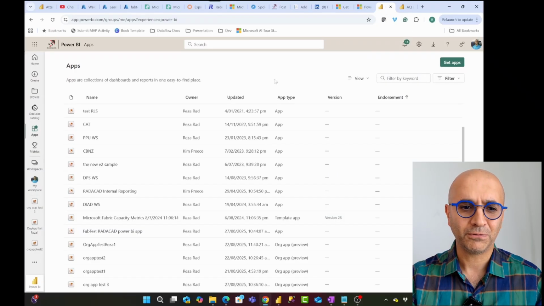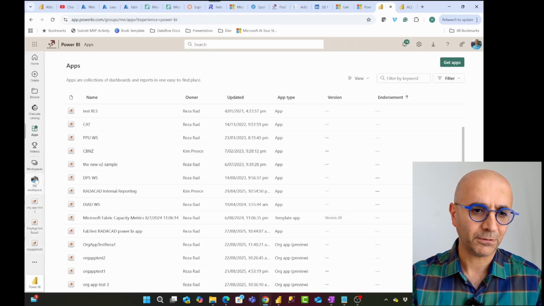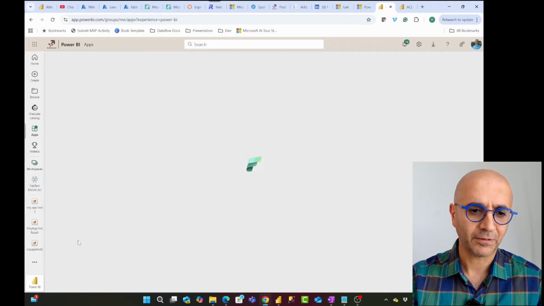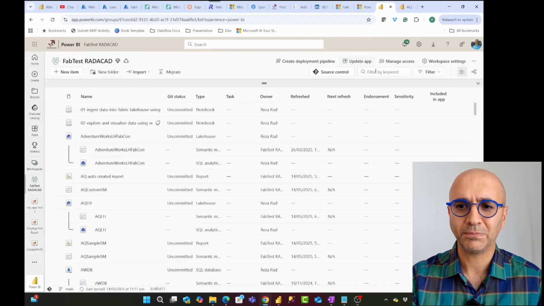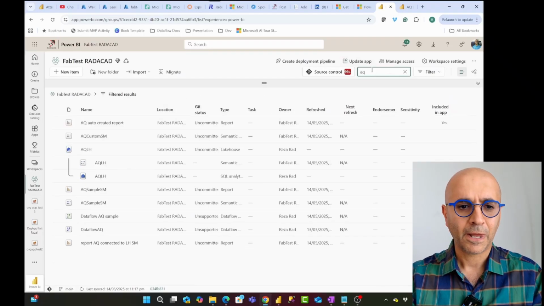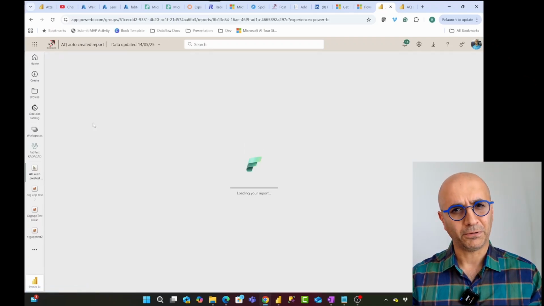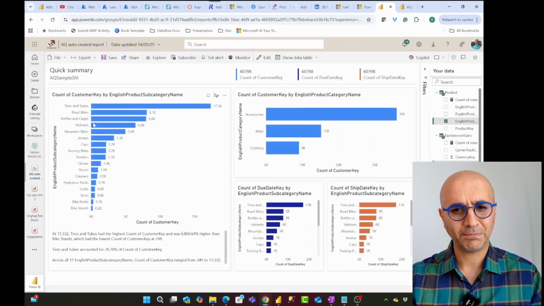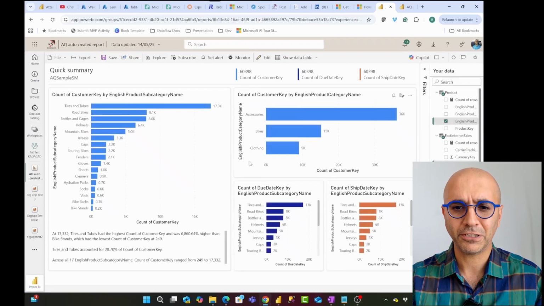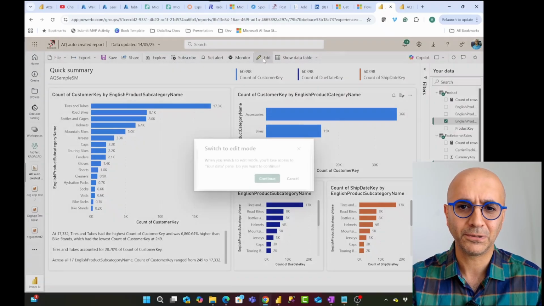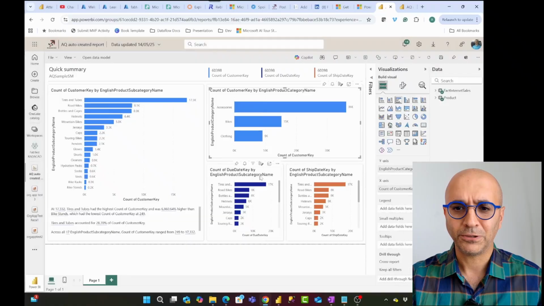Now I'll go to the workspace and find that report, which in this case we are talking about this workspace, and the report was something like this, I think. Here it is. And I'll go and modify this report. Let's say I'm a developer in this place and I'm going to change this visual that I have here. So let's switch to edit mode.